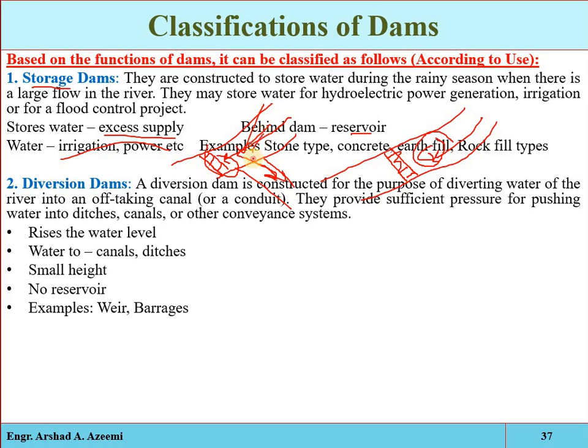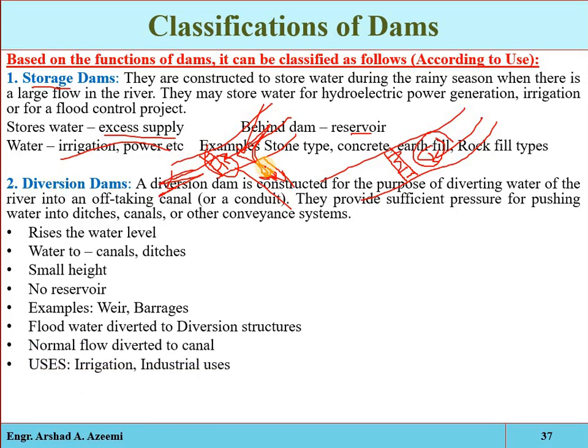If the complete water is diverted, then at the downstream side there will be no water discharge, and if some portion of the water is diverted, then there will be discharge at the downstream side, and it will be overflowing and underflowing the structure. And during a flood, water passes over these diversion dams, while during the period of normal flow, the river water partly or wholly will be diverted into the conveyance system. And a diversion dam may be constructed again for irrigation or domestic or industrial purposes.